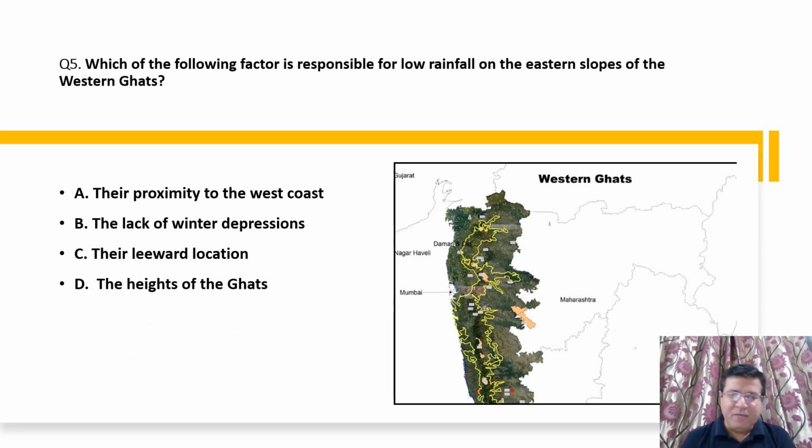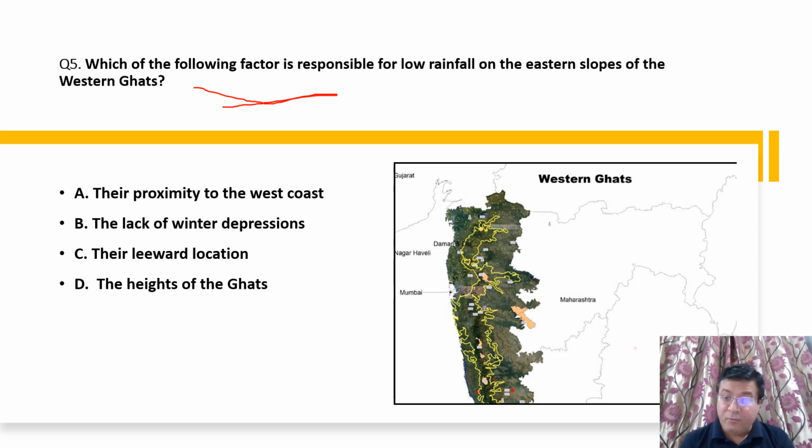Which of the following factors is responsible for low rainfall on the eastern slopes of Western Ghats? In the previous question, we talked about western slopes of Western Ghats having high rainfall, and eastern slopes of Western Ghats receive low rainfall. Which factor is responsible for that? We have four options here. Their proximity to the western coast, the lack of winter depressions, their leeward location, the height of the Ghats.